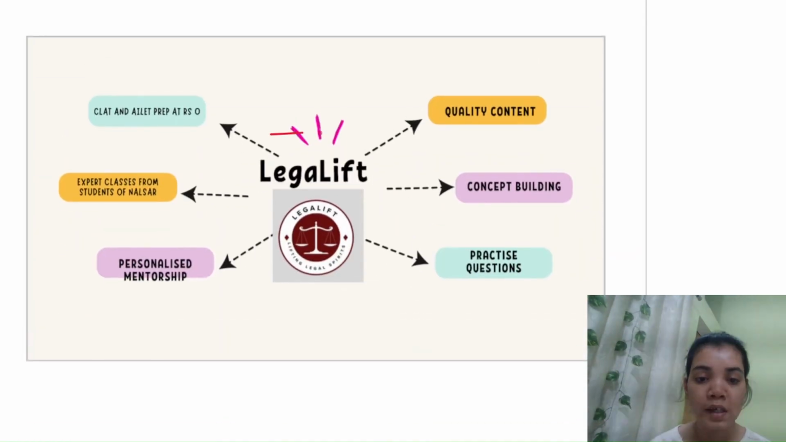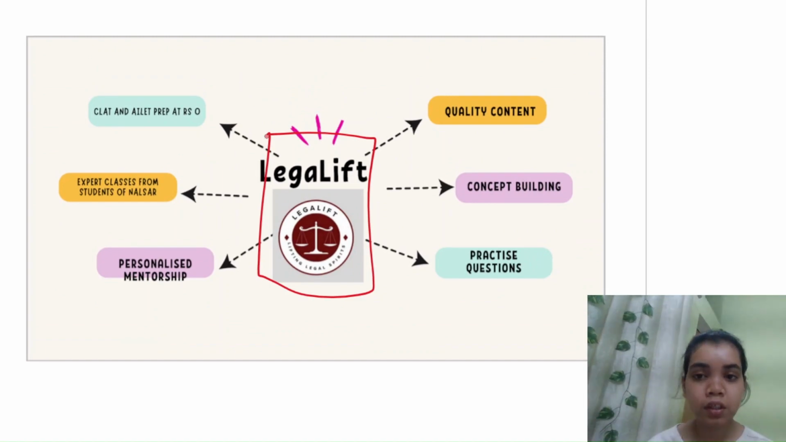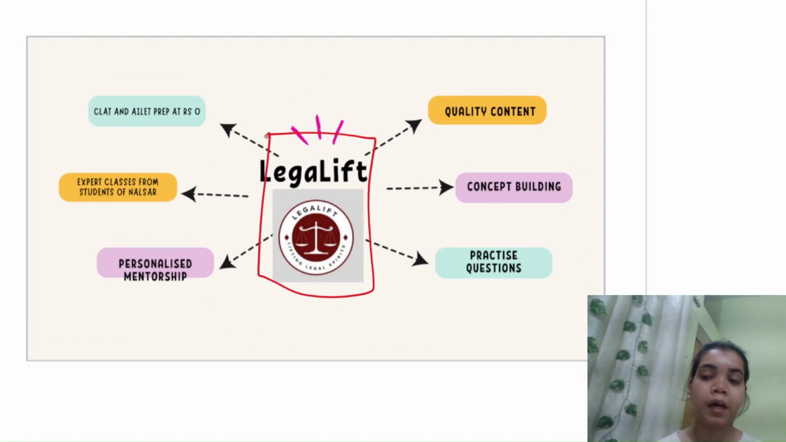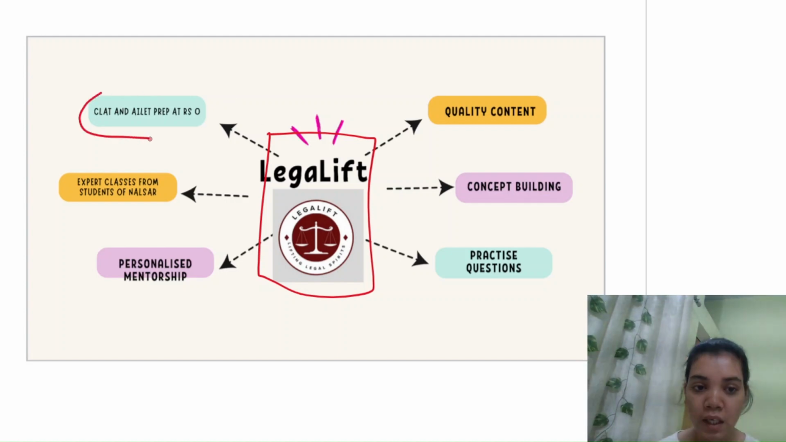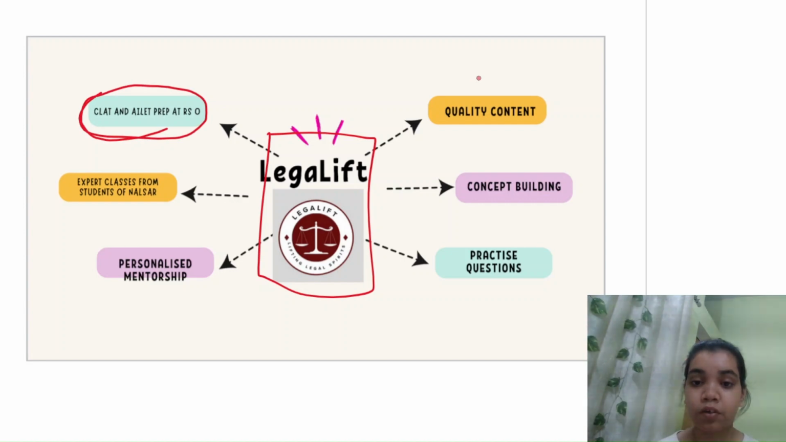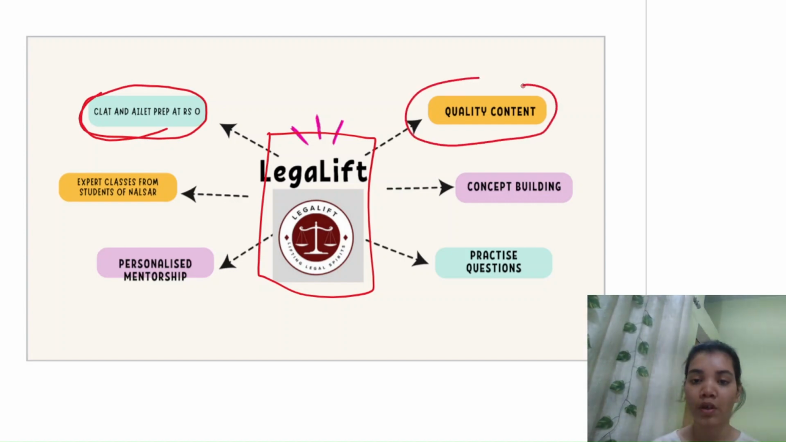LegaLift is an initiative by students of NALSAR, the batch of 2024 to 29, and our only motive is to make law entrance preparation affordable to everyone at minimal or zero prices. Here at the LegaLift channel you will get CLAT and AILET preparation content at ₹0. We will for sure be giving you quality content. We are not just doing it for the sake of doing it. We'll be doing it with all our efforts, with the most we can give you.